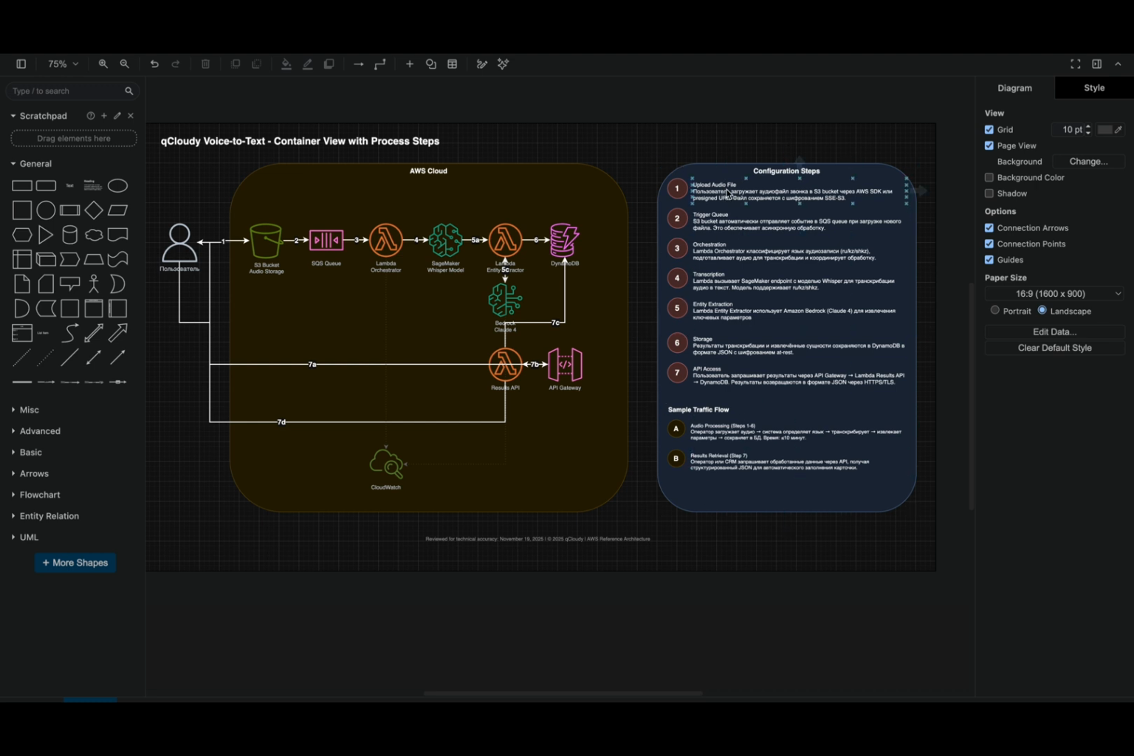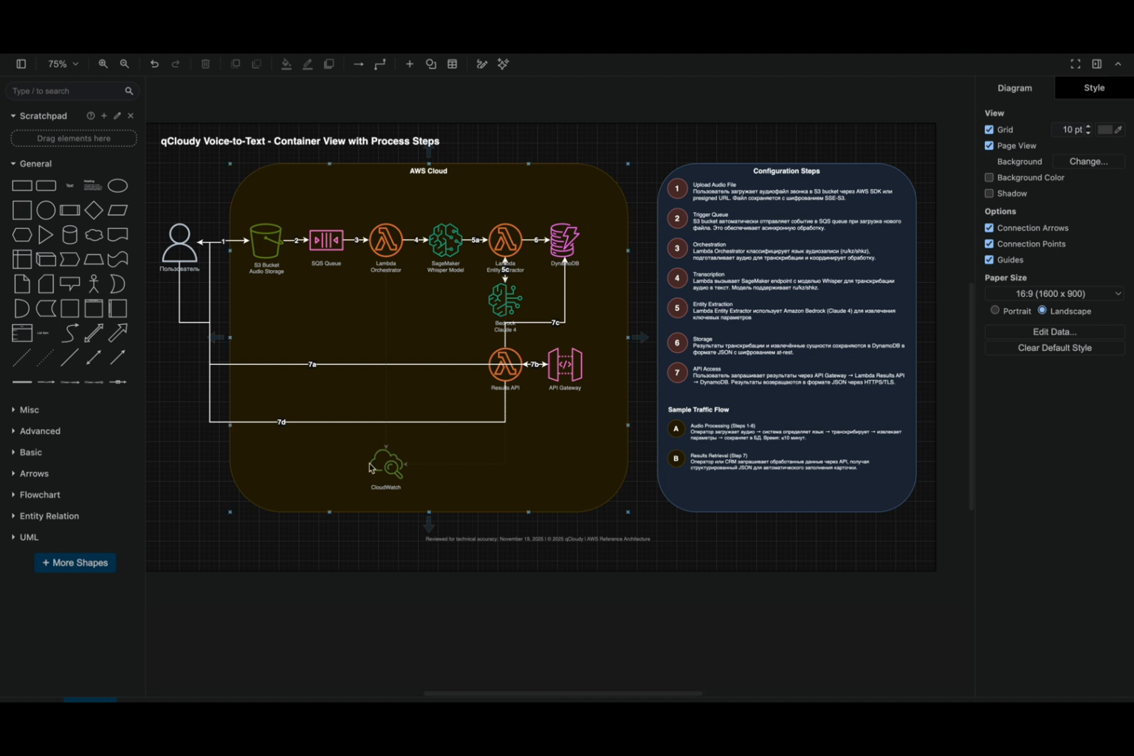For example, it uploads a file and triggers the queue. After that there is the orchestration of the code and transcription of the audio through the Whisper model, and after that we send the transcription text to the Anthropic model and extract the entities, and we save them as a JSON file and send it back to our user. So this is how our flow works.